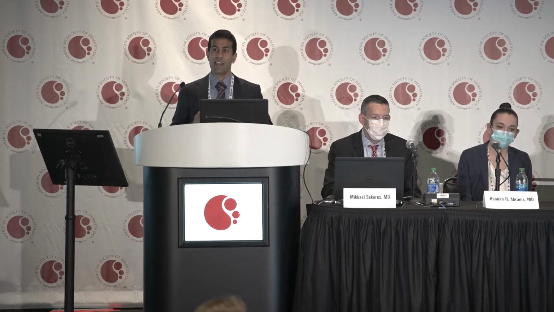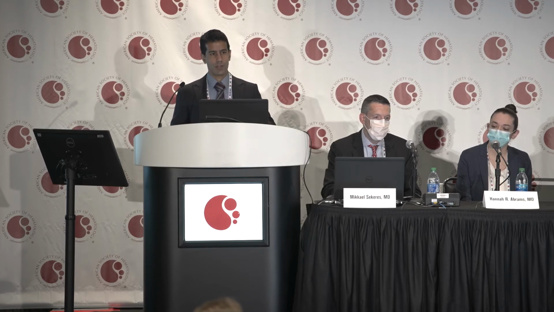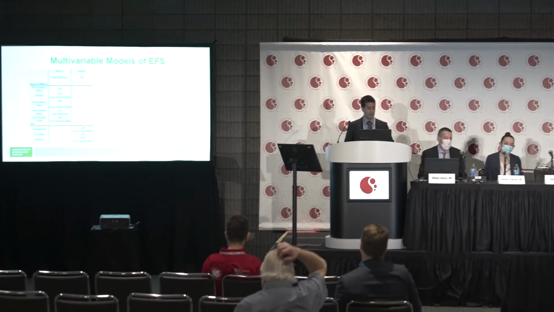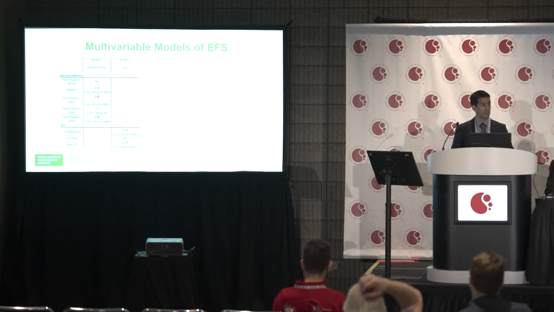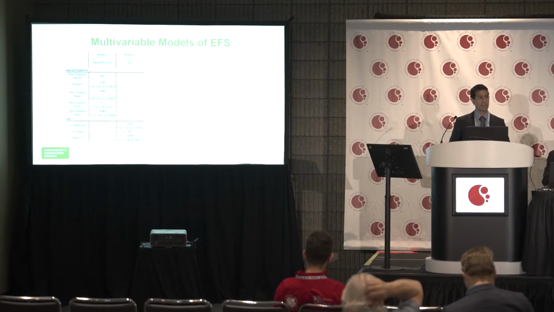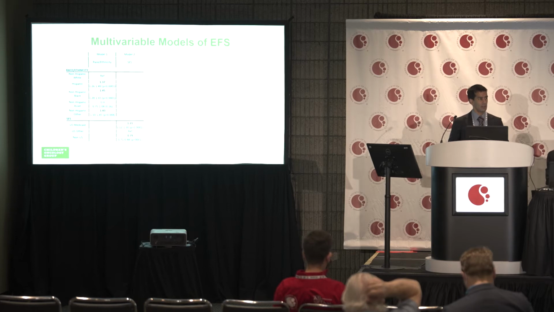The next step was to see, can we explain these either partially or fully by differences in disease characteristics or other factors? So these are regression models. It's just another way of illustrating the previous data, showing the magnitude of increased risk experienced by some of these groups. So for example, this slide is telling you that Hispanic children relative to non-Hispanic white children experienced a 37% increased risk in the hazard of an event like relapse.